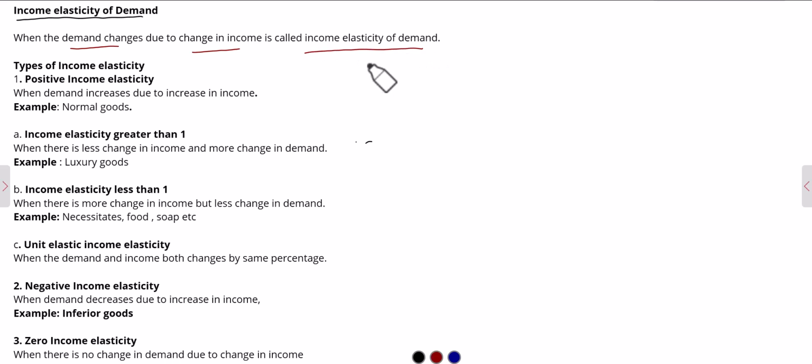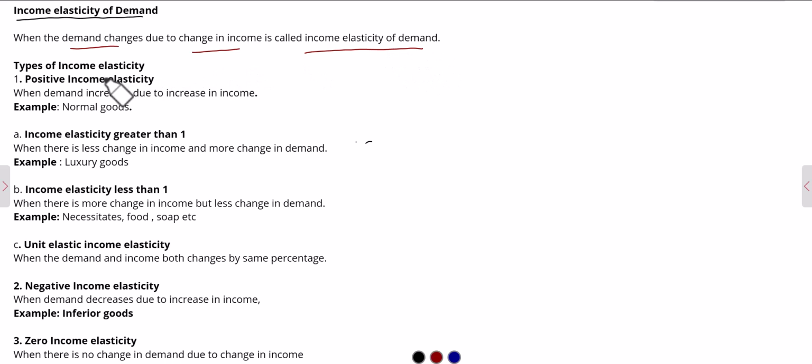So basically, in our previous lecture we discussed price elasticity of demand. In the case of price elasticity of demand, demand changes due to a change in price level. But in the case of income elasticity of demand, demand changes due to a change in income level. So that is called income elasticity of demand: how much demand responds when your income level is changing.